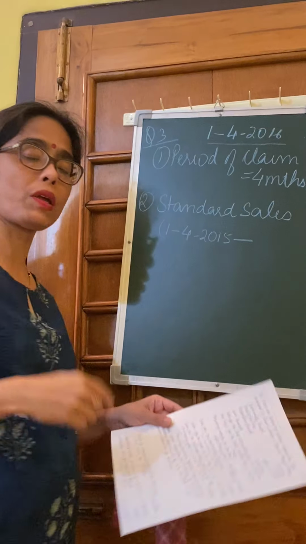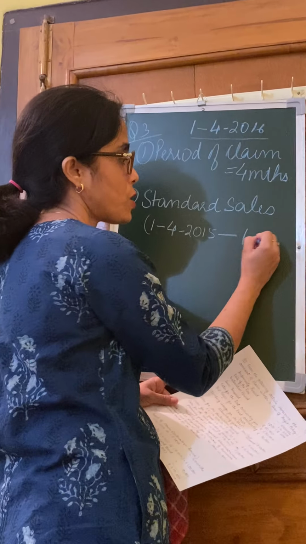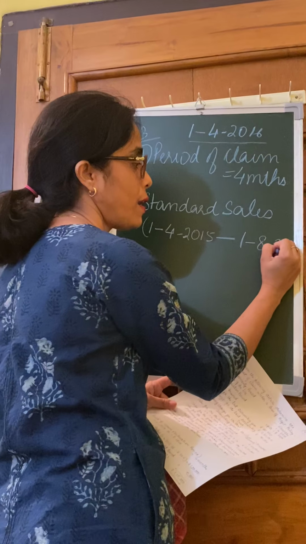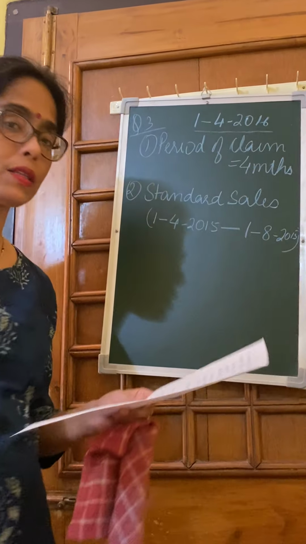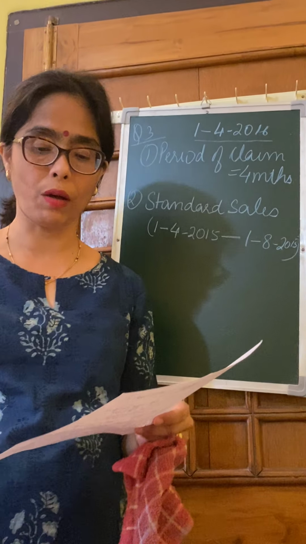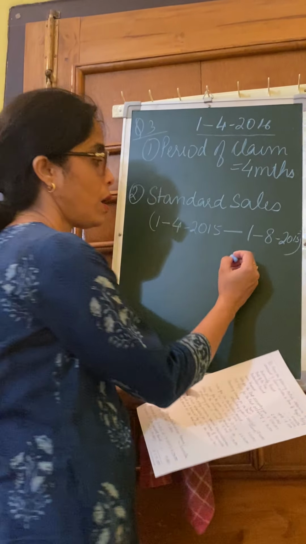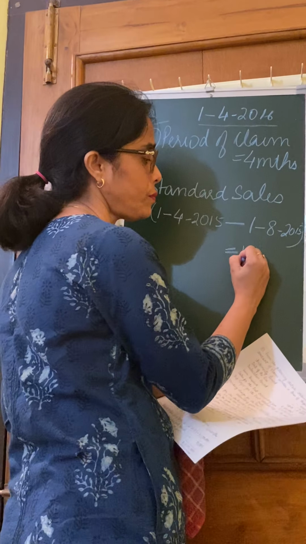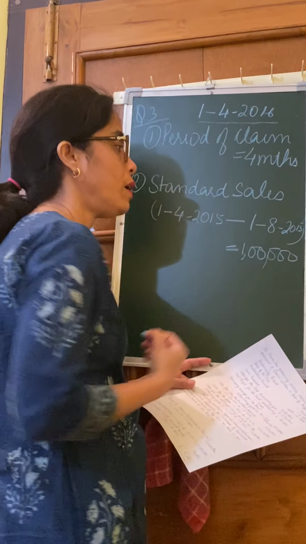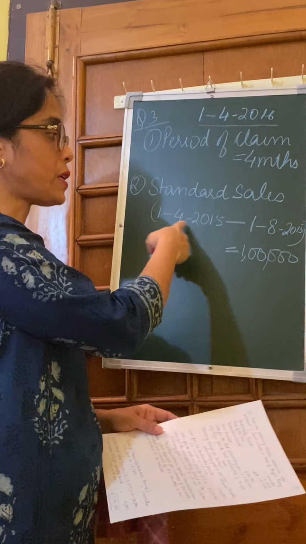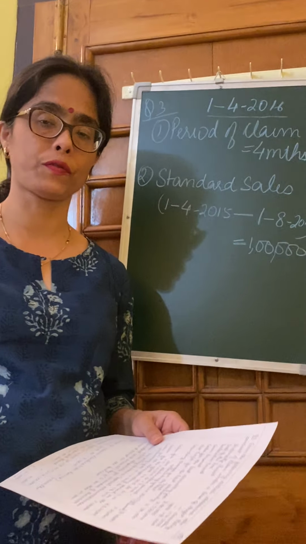The dislocation period was up till 1st of August, so your previous period will be 1/8/2015. So what was the amount of sales during this same period of 4 months in the previous year? As per the last information given in the question, it is 1 lakh.